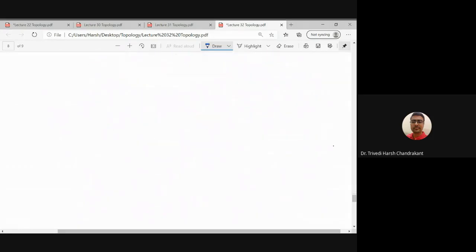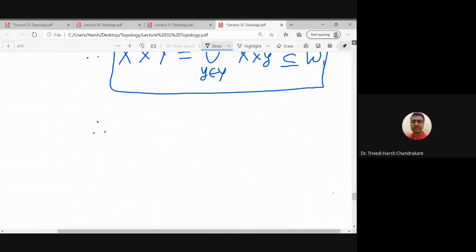Therefore W1 is X cross Y, because W1 is a subset of X cross Y, and that will give us W2 is the null set, because W1 union W2 is the entire space and they are disjoint sets whose union is the whole space. So therefore we get a contradiction.